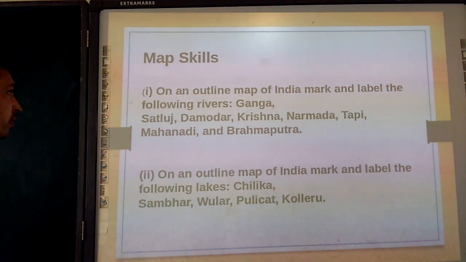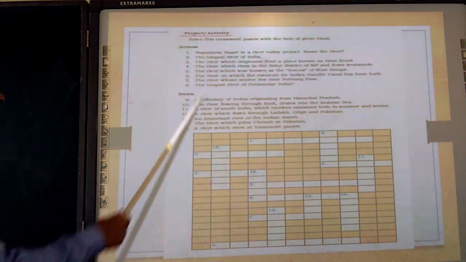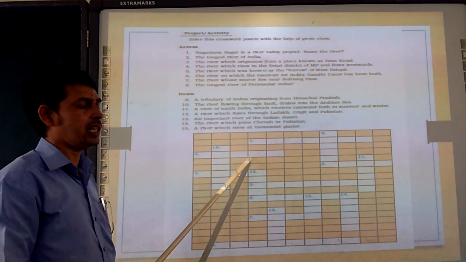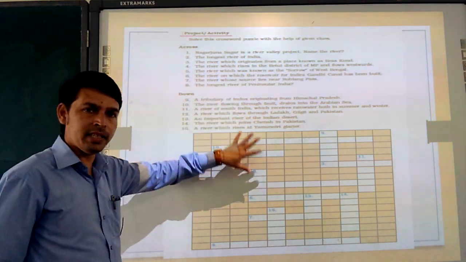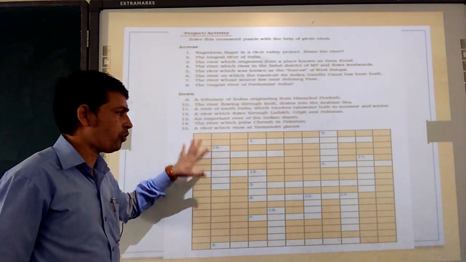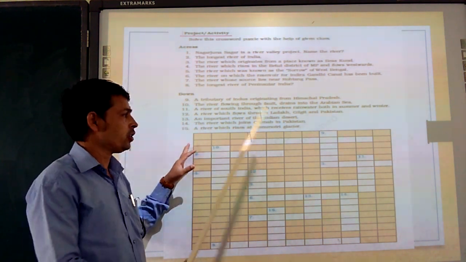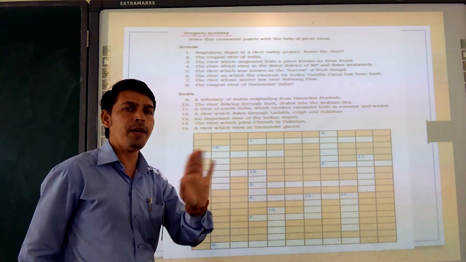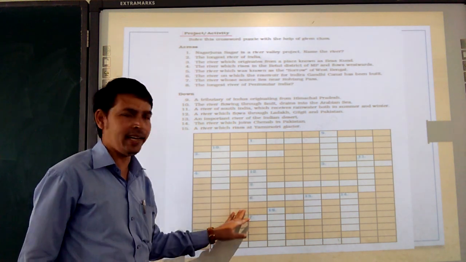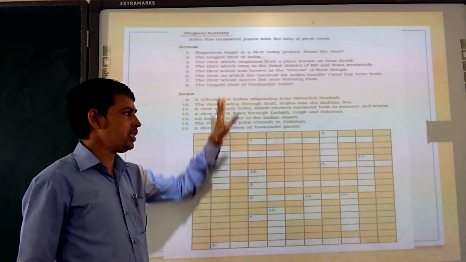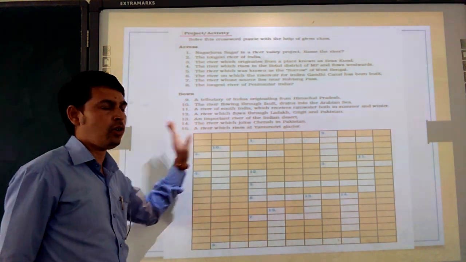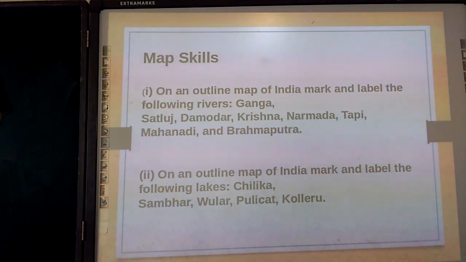Next, this is your homework part. This is the crossword puzzle, given in the textbook only. You have to draw it in your notebook and solve it. Don't copy the answer directly from the guide and write it here. This is your homework part. Please copy it down: the two homeworks, the map skill question, this one, and the second one, the crossword puzzle. Please copy it down.